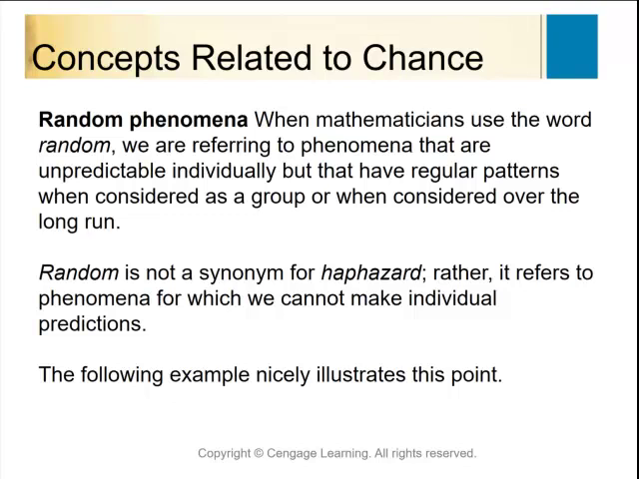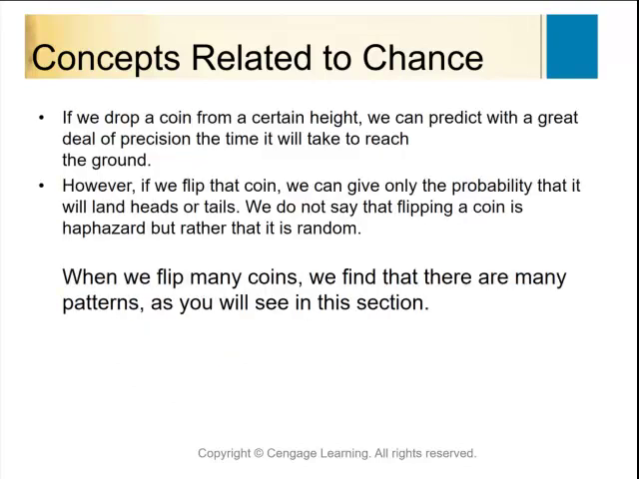This slide has to do with random and haphazard. If it's a random event, we can say, well, if I flip a coin, it's either going to be a heads or a tail. I don't really know what it's going to be, but it's going to be one of those. It's not haphazard, like I have no idea what it's going to do. If we drop a coin from a certain height, we can say when it's going to reach the ground. However, if I flip a coin, I can only tell you it'd either be a heads or a tails, and I don't know which one it's going to be.